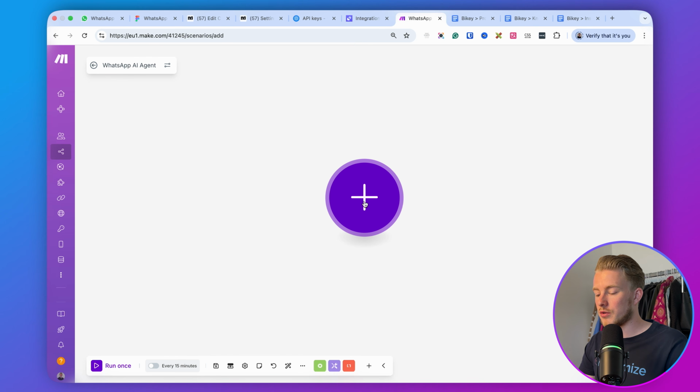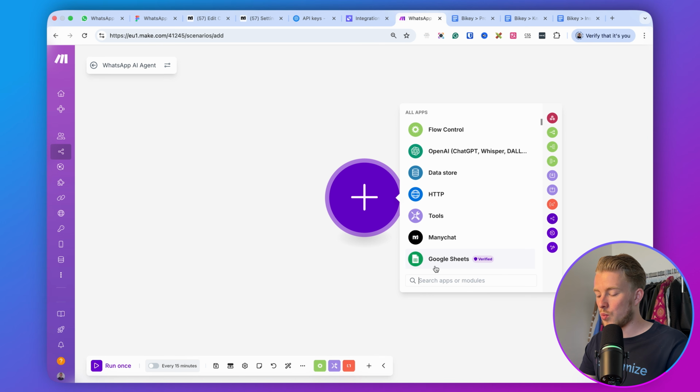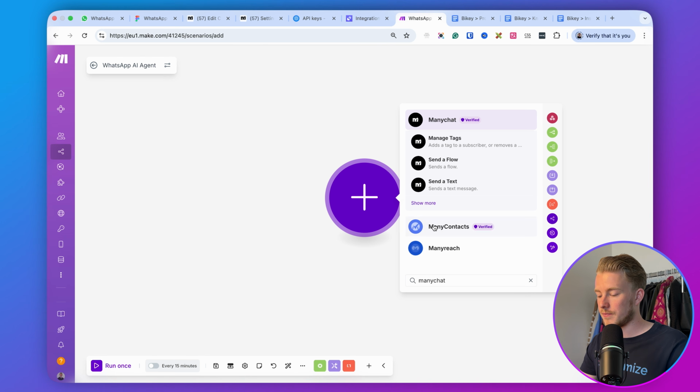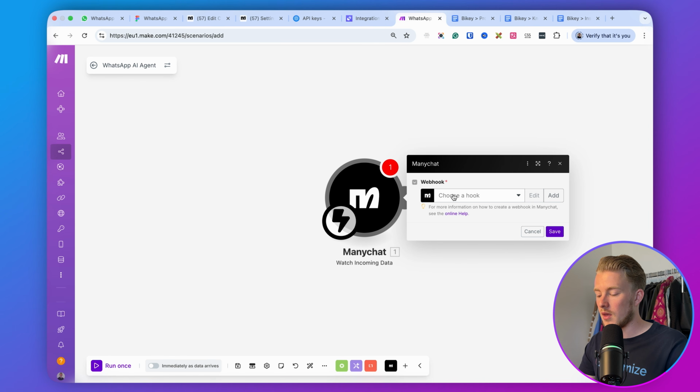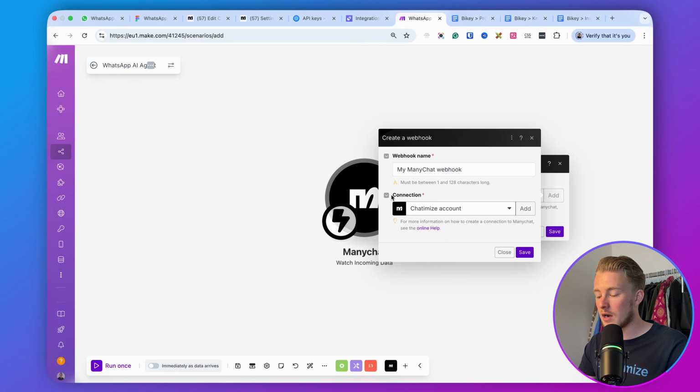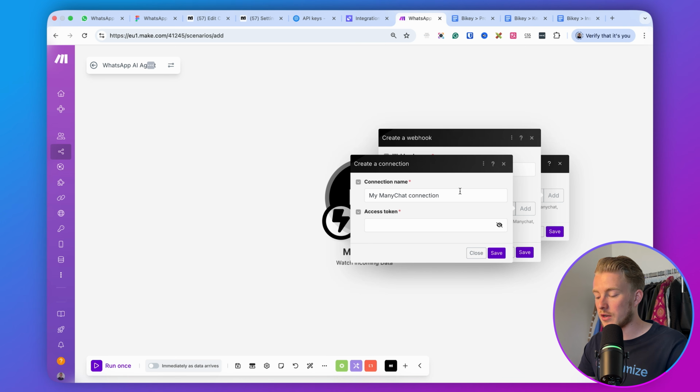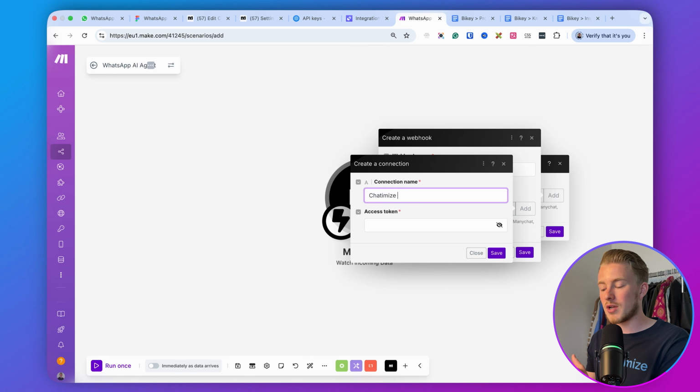And then here you can add a trigger, go with Manychat. You can search for Manychat, click on it, and then go with watch incoming data. And then we need to add a webhook, right? In order to add a webhook, you first need to add a Manychat connection. So you can click here on add. I already have a Manychat connection, but let's say you don't, then we can just add a new one. I'll call this Chatomize. I recommend setting this to the name of your Manychat account, so I just set it to Chatomize.